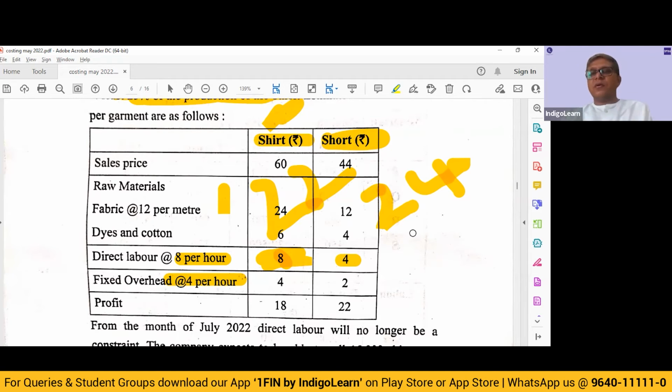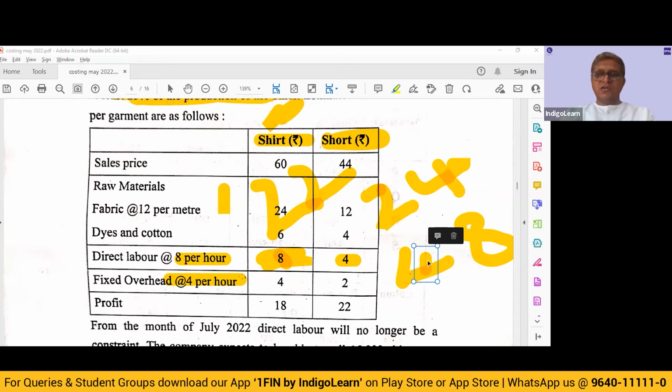But that is not what is relevant. What is relevant is this shirt takes 1 hour. So we can say 22 rupees generated by using 1 hour of labor, versus in 1 hour, how many shorts can we make? We can make 2 shorts. So we will say 24 into 2, basically 48 rupees is the contribution that we can get from 1 hour of shorts. So between shirts and shorts, we will prefer shorts. So that much clarity we have. But now we have to find out the number of units.